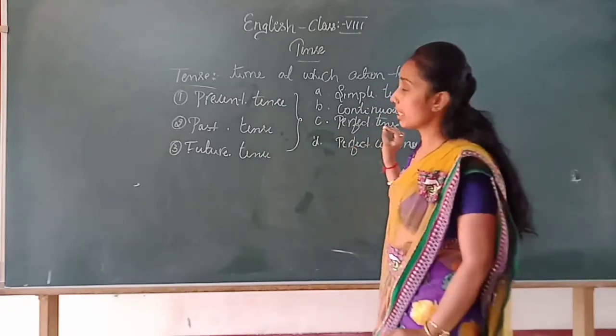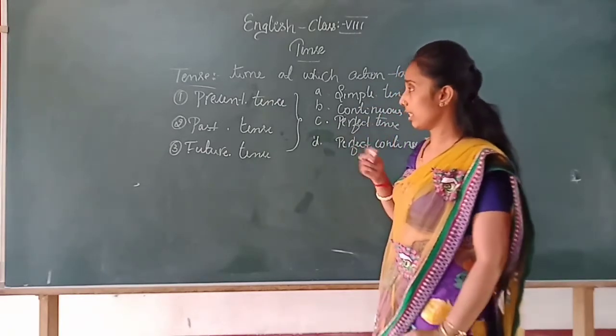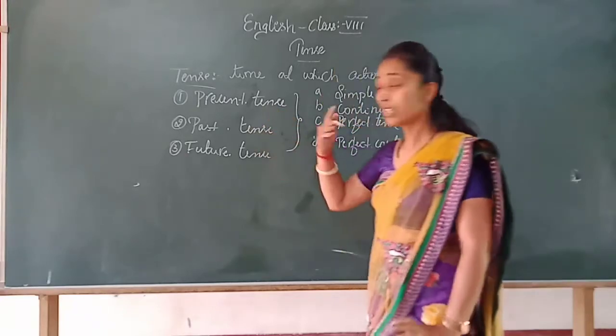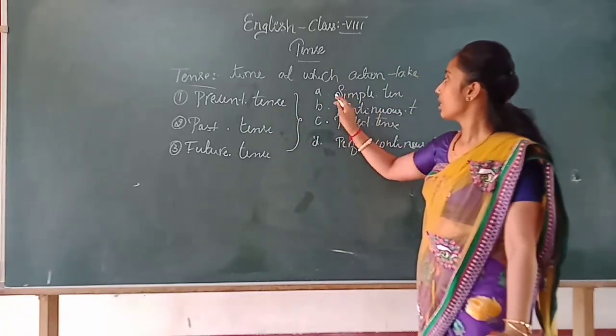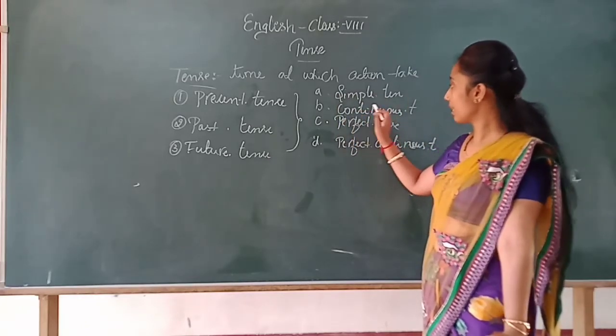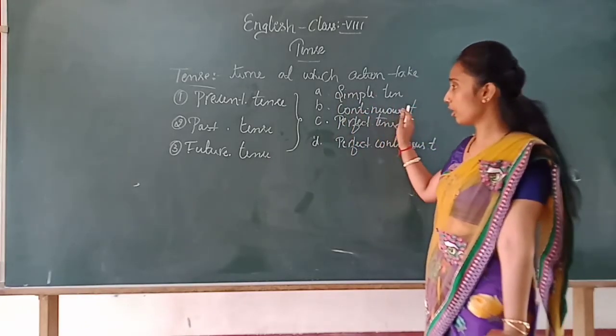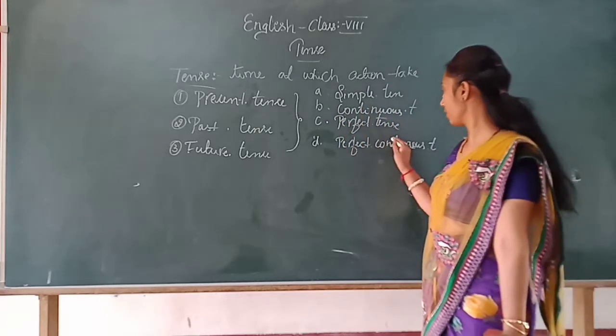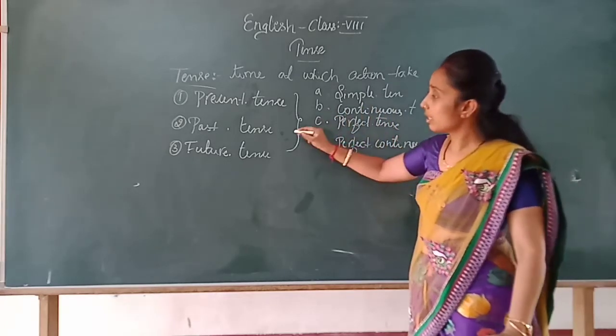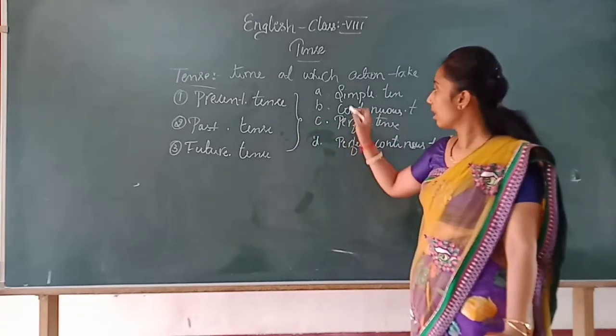Which we can see subdivided in the tense. See, present tense. Which are the four different types of present tense? Simple present tense, present continuous tense, present perfect tense, present perfect continuous tense. Which are the four types of past tense?